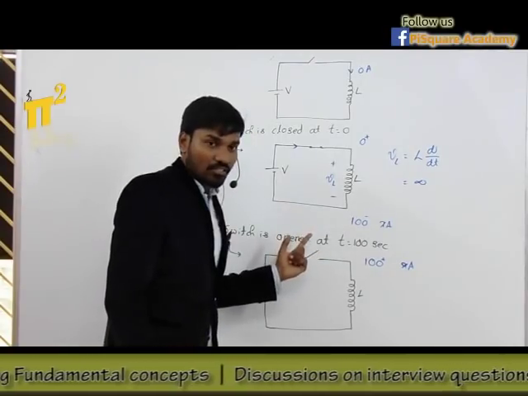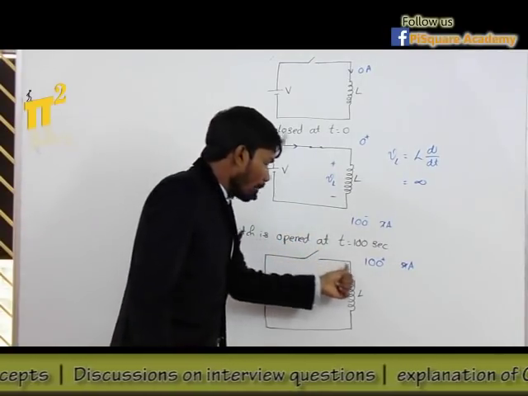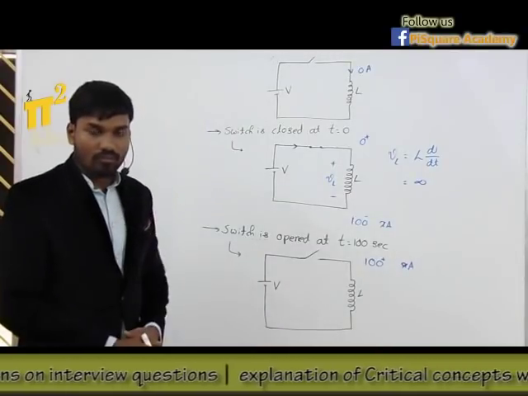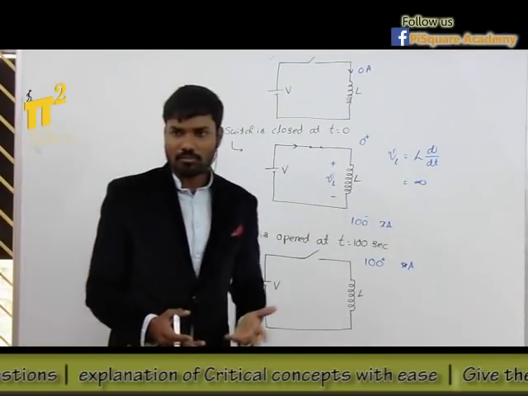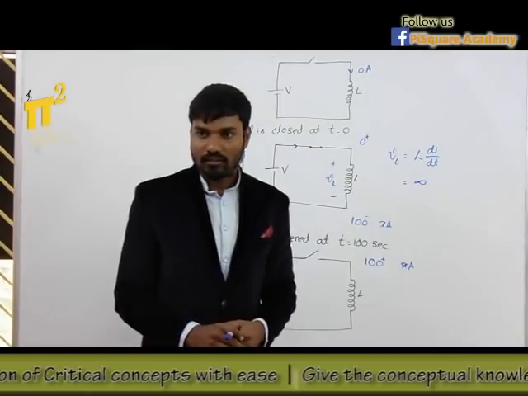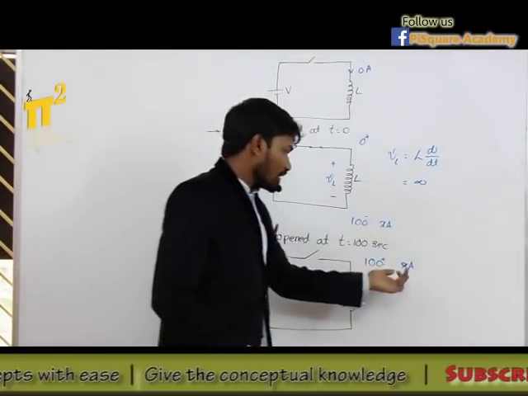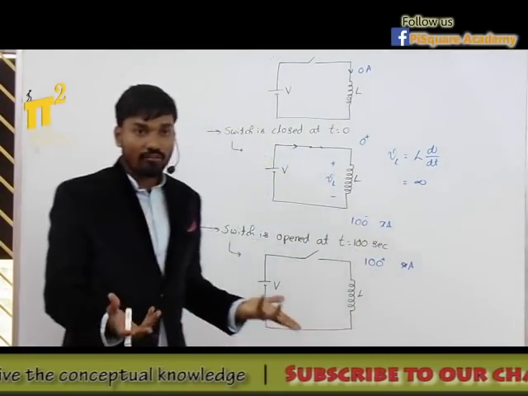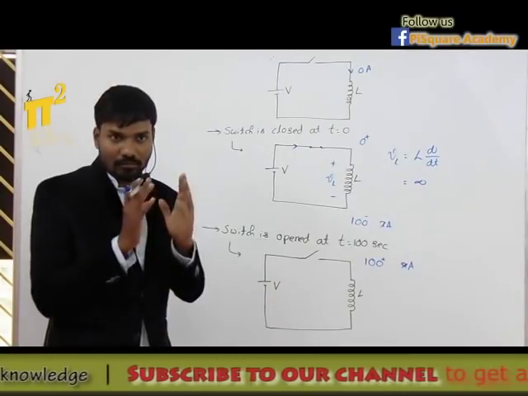Now the question is, I open the switch. Switch is open. There is no path for the current to flow. As there is no path, there must not be any current. But we say inductor will not allow sudden change in current, so it must be X amperes. So how is it happening? Are you getting the point?